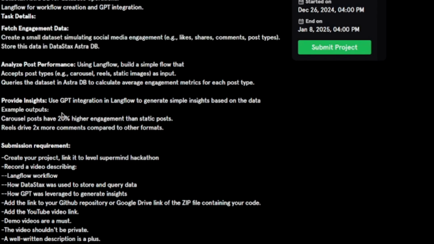It should compare and give metrics on the engagement across different post types, etc. So let's see first what our database is and how we have integrated it into Langflow.